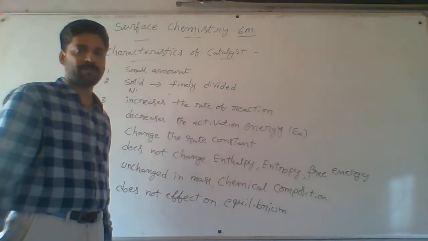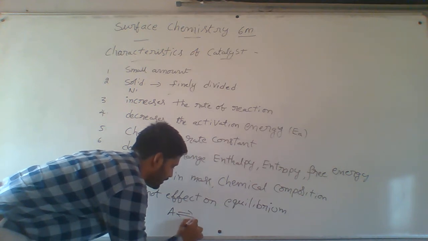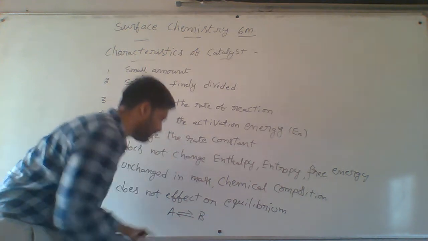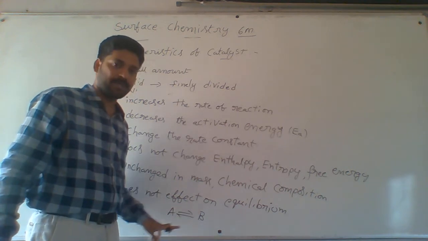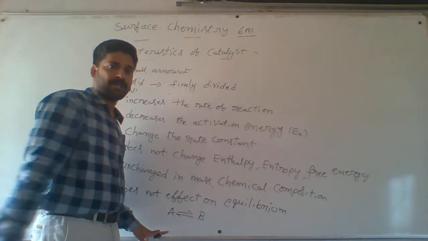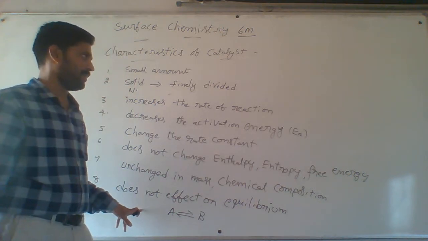Now what is equilibrium? It means the rate of forward reaction is equal to the rate of backward reaction. A gives B, where A is the reactant and B is the product. These types of reactions are called equilibrium. Here, the catalyst does not affect equilibrium.